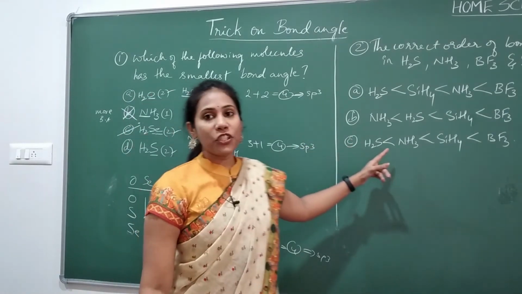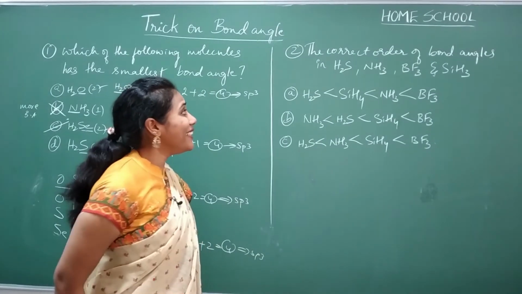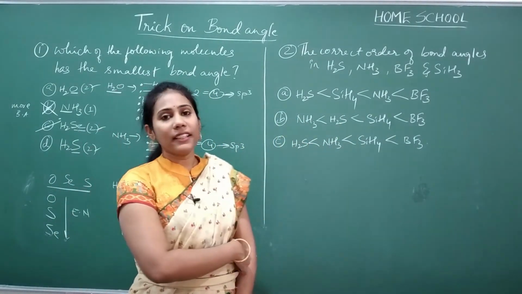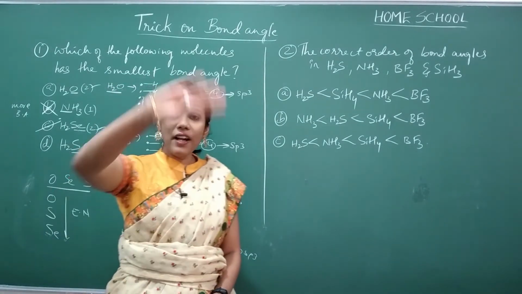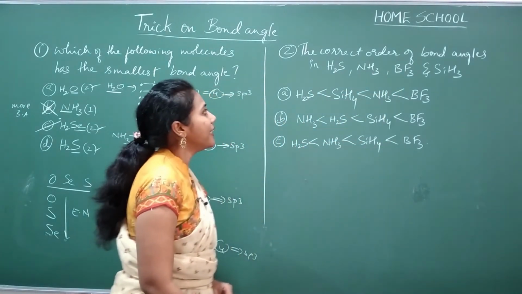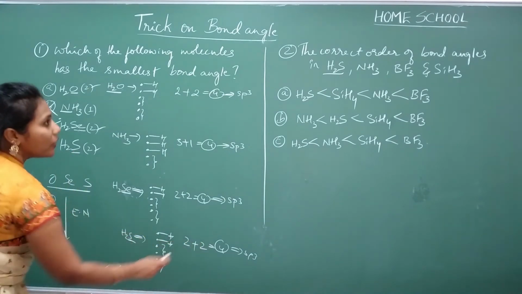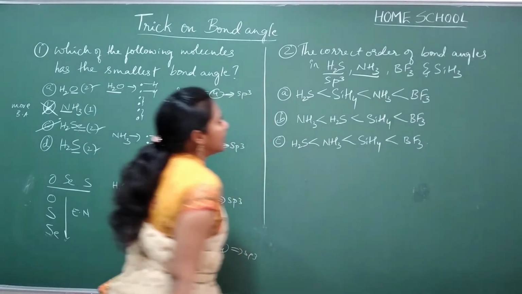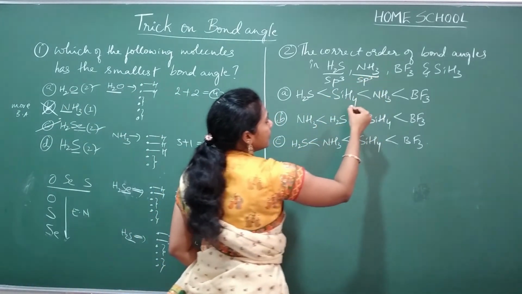Similarly, go for question number 2. The correct order of bond angles, in increasing order or decreasing order, they give, and you have to select the correct option here. For that, same thing. Go according to trick number 1. First check their hybridization. H2S, just now we have checked here. How much did we get? sp3 hybridization. Right? And NH3, NH3 also sp3 hybridization.